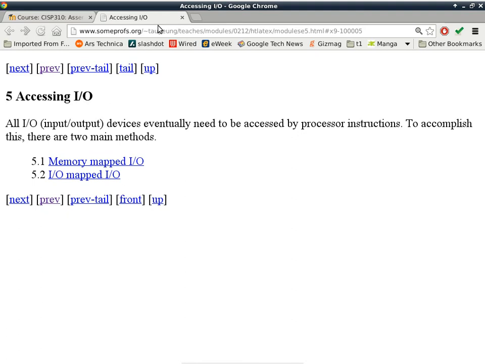Your cell phone is filled with input and output devices. The touch screen is an input device. The accelerometer is an input device.